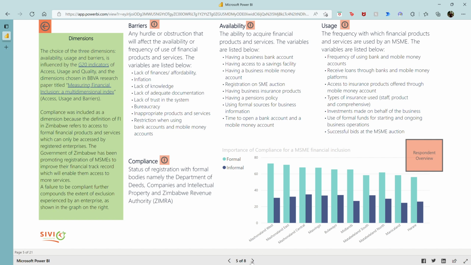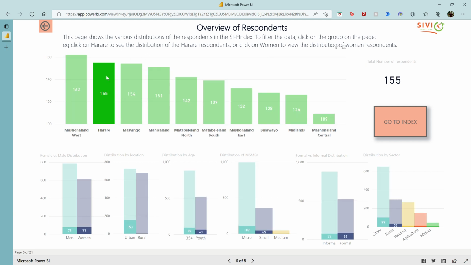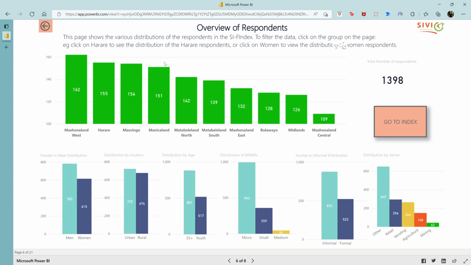But you'll also see throughout the bottom here that there are these buttons to take you to the next page. These are other ways that you can navigate. So you can click on the next page, which then gives you the overview of all of our respondents. Everything on this presentation is interactive. So you can click on something like Harare and you'll see that it filters to give you the men-women distribution, urban, rural distribution, age, and so forth. And so you can just keep navigating, clicking through to see those different distributions.